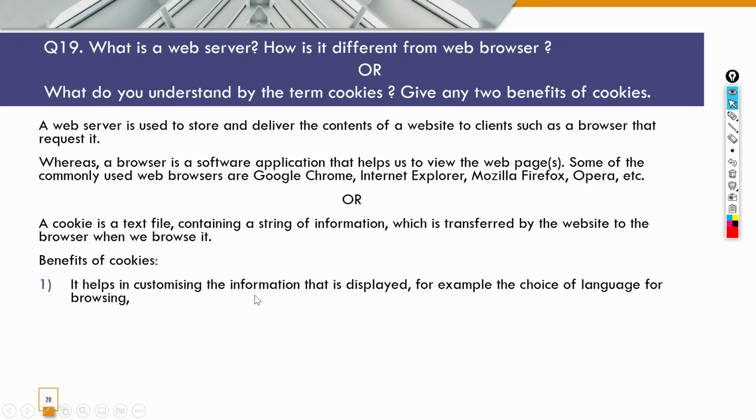It helps in customizing the information that is displayed. For example, the choice of language for browsing. For example, if in Google, if I open the Google website, and then I prefer using some other language instead of English, so I can change that language, and now whenever I open my Google page, it will always show me that particular language because the information is already stored in the cookies that I prefer using that language. Okay, so it helps in customizing the information that is displayed. For example, the choice of language for the browsing. It allows the user to auto login.